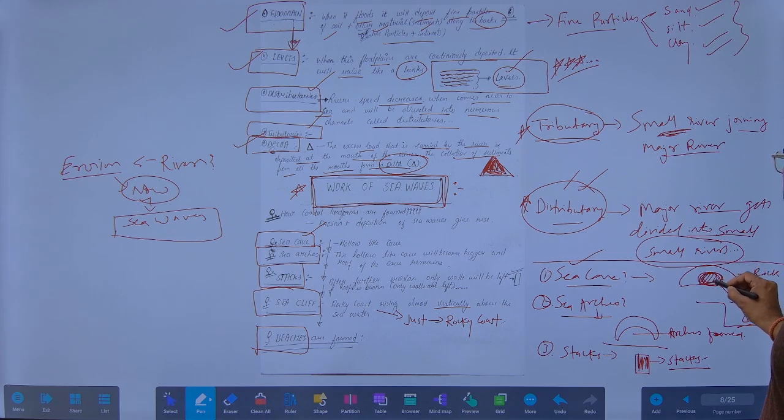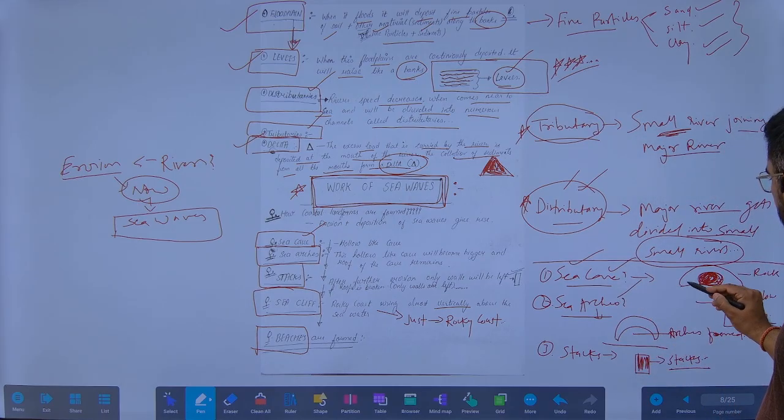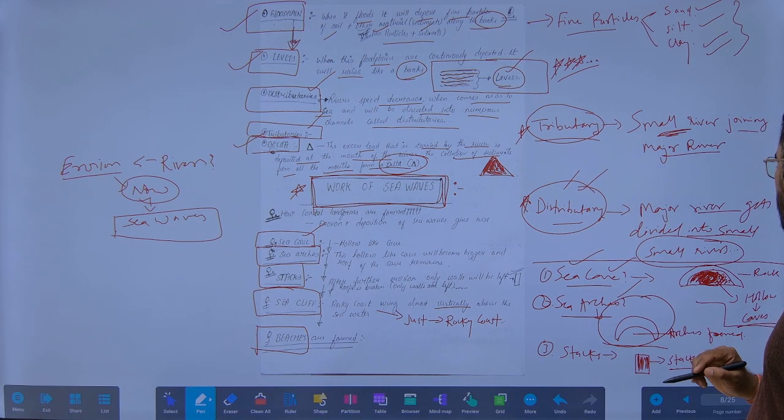A hollow structure will be formed, known as a sea cave. It will look like a cave. Now the sea arch. After this, this whole part will go away due to the water, and only this type of thing we will see. It is known as a sea arch.